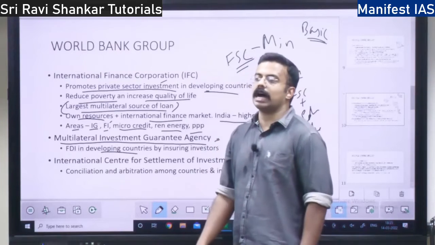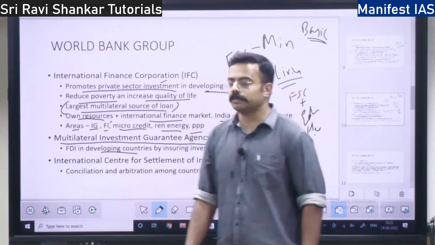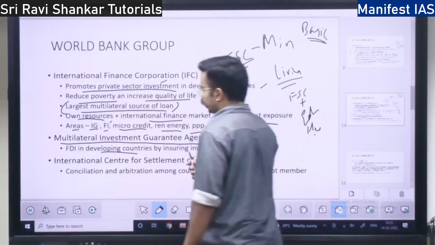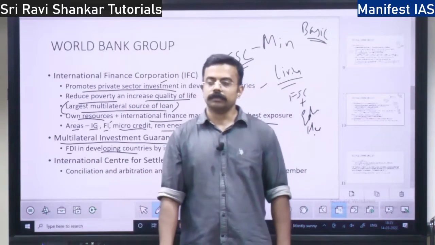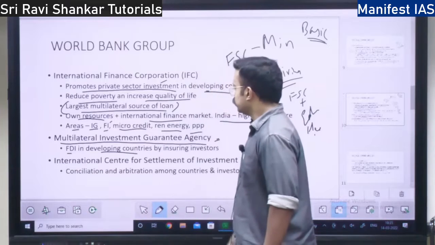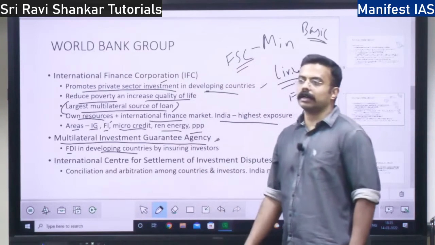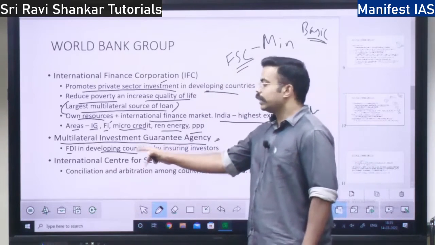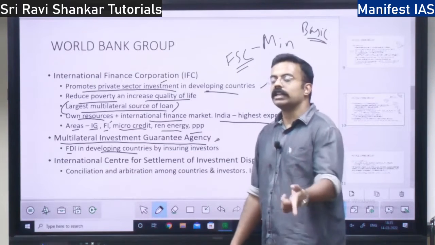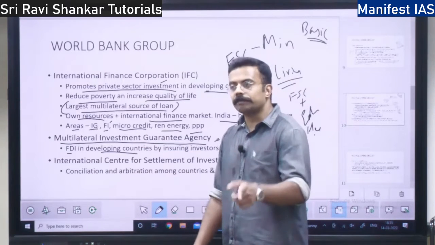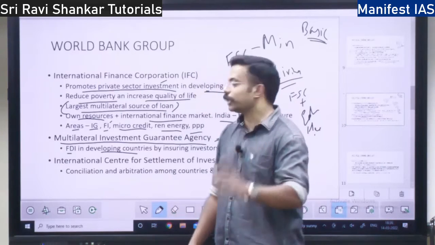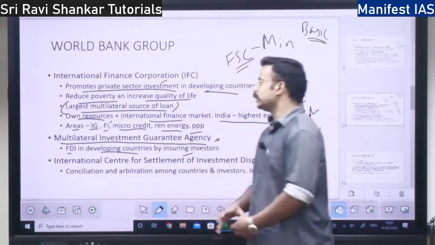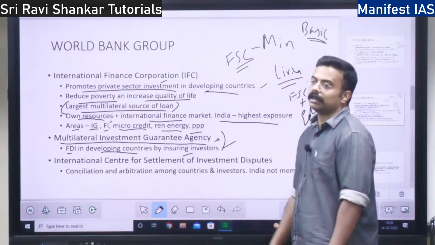MIGA, M-I-G-A, Multilateral Investment Guarantee Agency, is going to give insurance to these foreign investors, that you invest the money. If something goes wrong, we will provide the money to you. Investor insurance, right? By insuring the investors. This is the concept of MIGA, right?